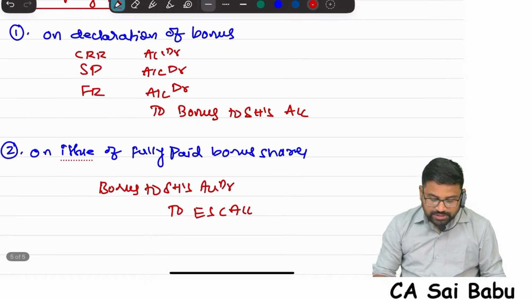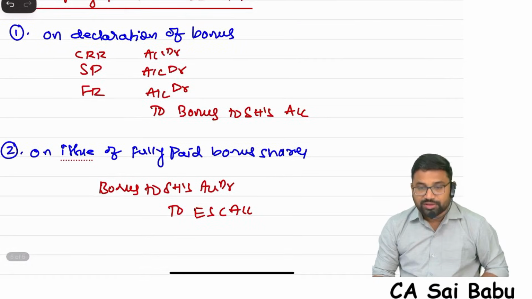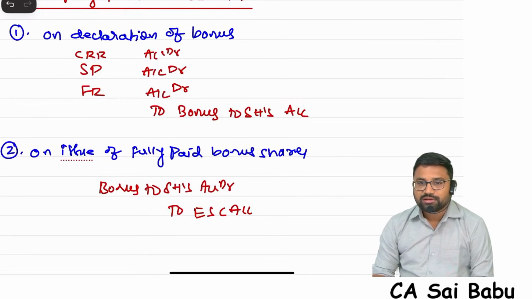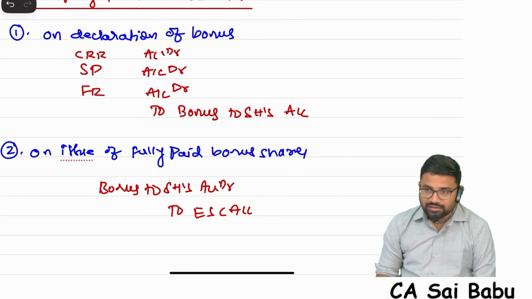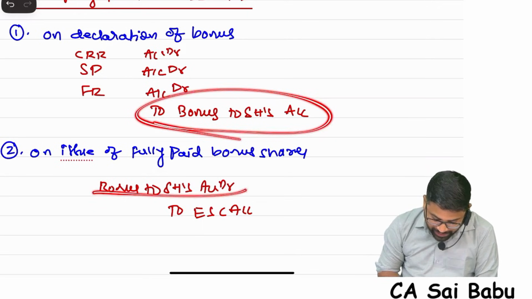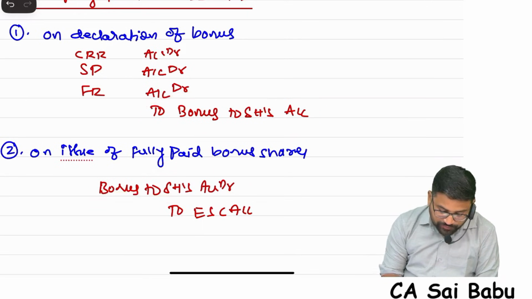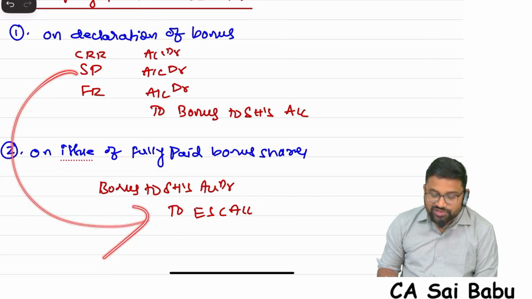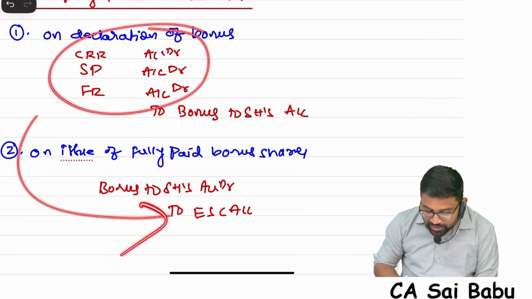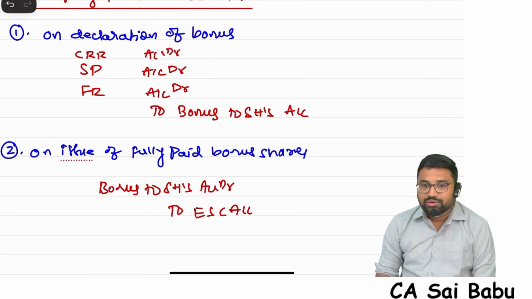And if you remember, this is what I told you in the beginning. What is the net effect of bonus issue? Net effect is your reserves are converting into capital. That is exactly what is happening now. If you see this bonus to shareholders, you cancel it. Automatically it gets cancelled. So what is the net entry here? Reserves and surplus account debited to equity share capital. That's why this is called capitalization of profits. Your reserves are converting into capital.